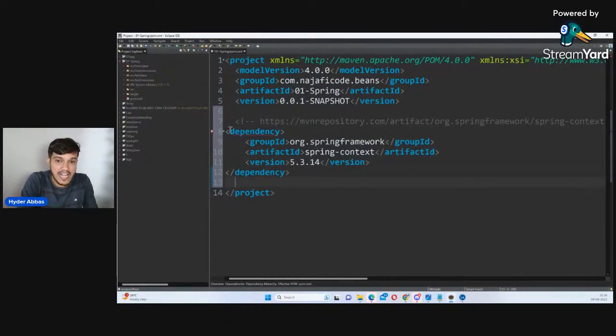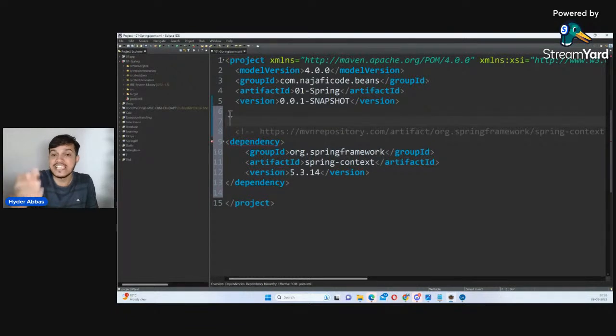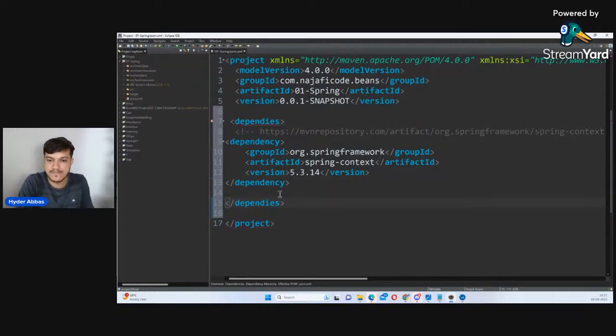Whenever you add any dependency, you have to add it under a tag called dependencies. So I'll add it here, in the dependencies tag. All these dependencies must be between these tags. So I have added this.